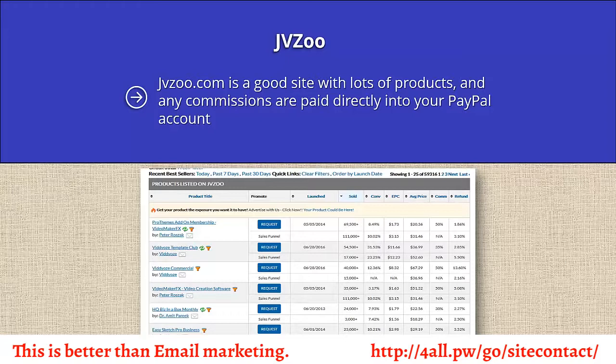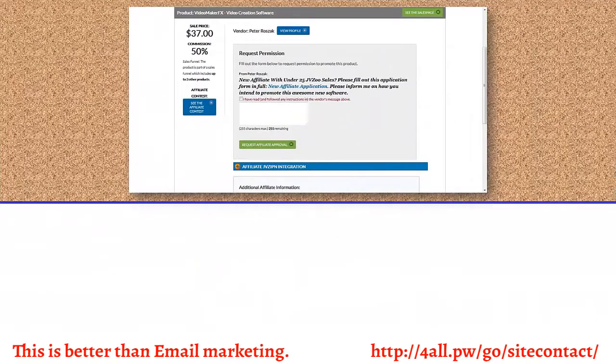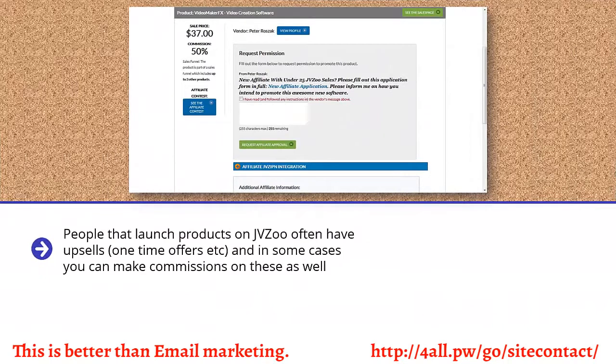When you make an application, explain that you have an existing list of X subscribers and are regularly building this list. Most of the vendors will approve you on this basis. People that launch products on Jvzoo often have upsells, one-time offers, etc. And in some cases, you can make commissions on these as well. Click the affiliate details to be sure of this.